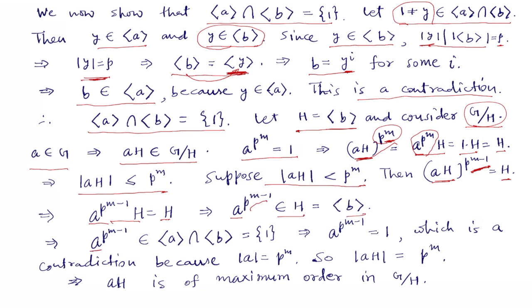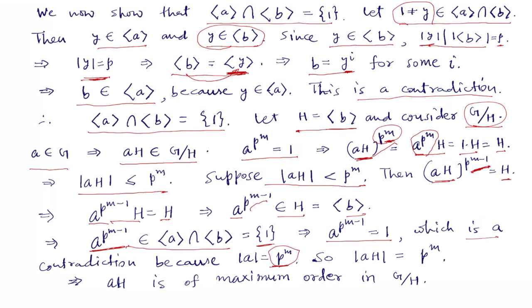So this element is already in the cyclic group generated by a. So this is in this intersection, but this intersection is 1. So that means this is 1, and this is a contradiction because the order of a is p to the power m. It cannot be killed by a number smaller than this.